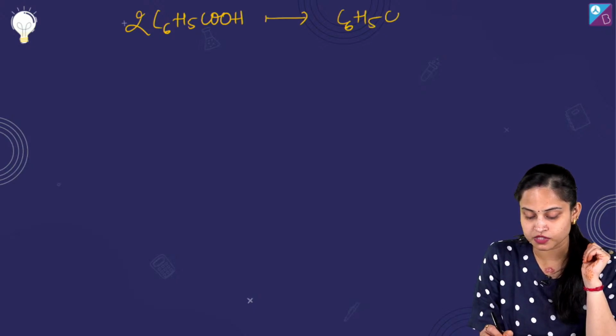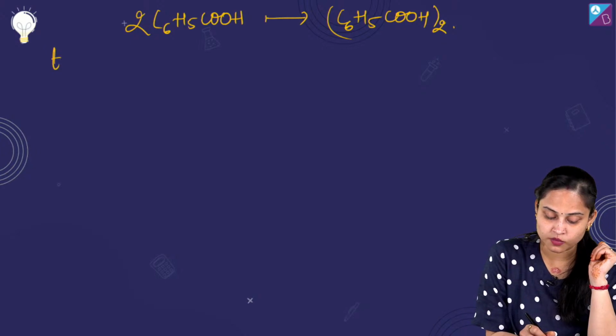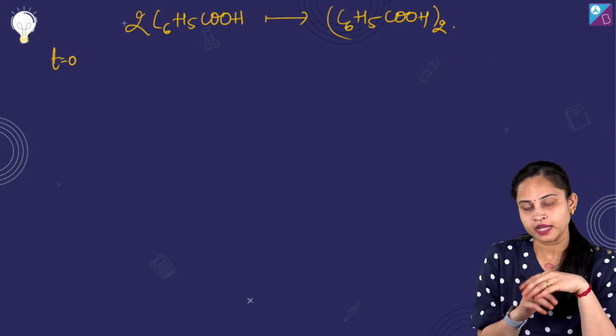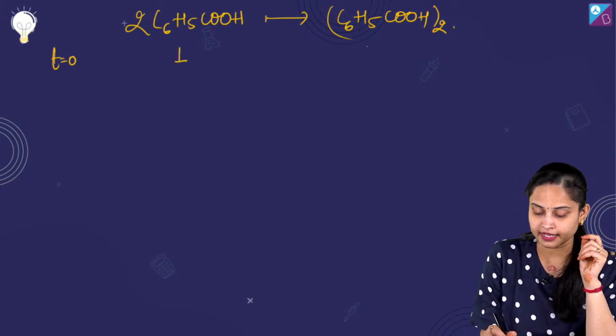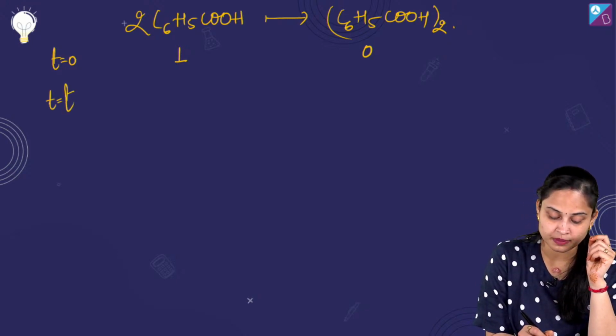आप बिल्कुल सही कह रहे हैं. तो देखिए हमारा यहाँ पर C6H5COOH जो था, it got dimerized. C6H5COOH and this is whole 2. तो at time t equals to 0 पे मैं क्या कहूंगी? Let the number of moles be 1 and this 0. ठीक है. And at time t equals to t पे मैं क्या कहूंगी?